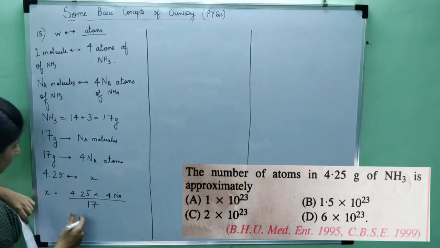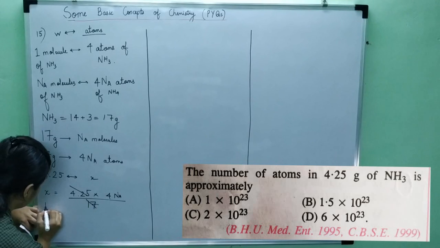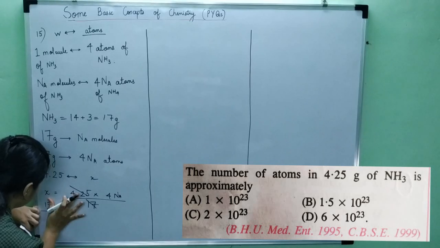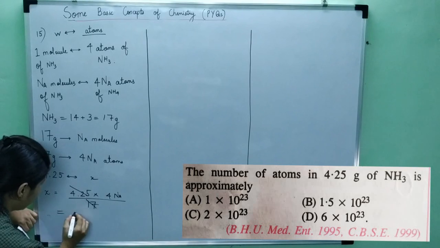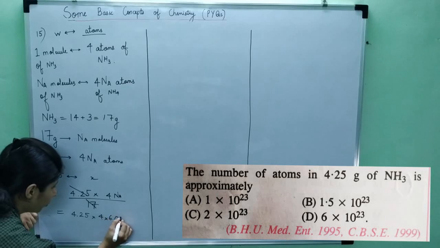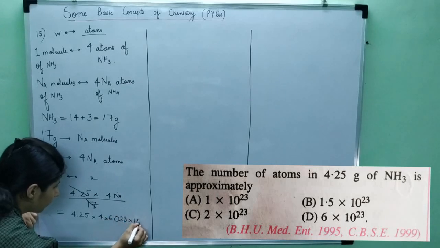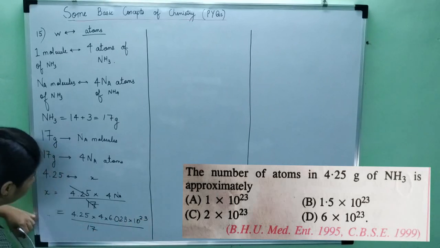Now, if we solve these, so this is 4.25 into 4 into 6.023 into 10 to the power 23 upon 17.